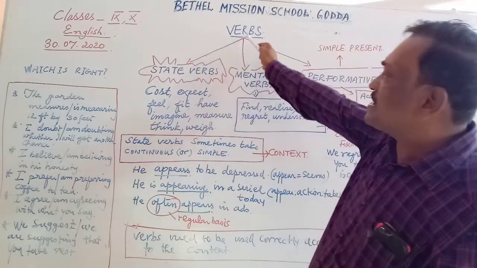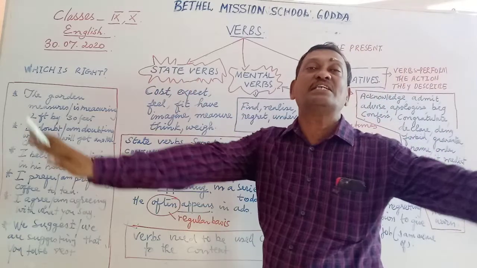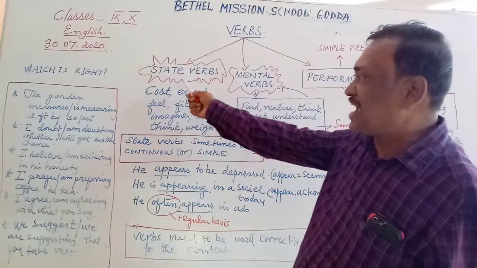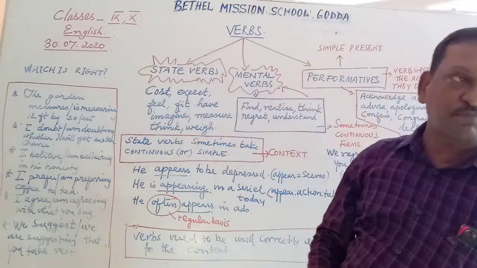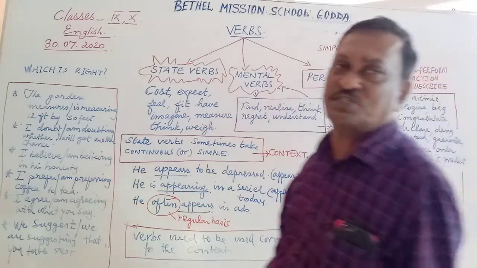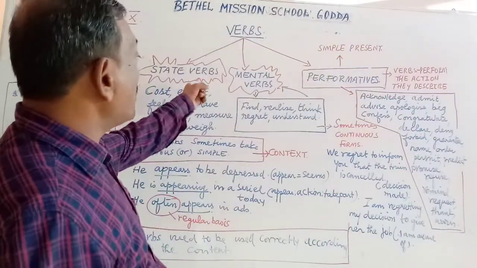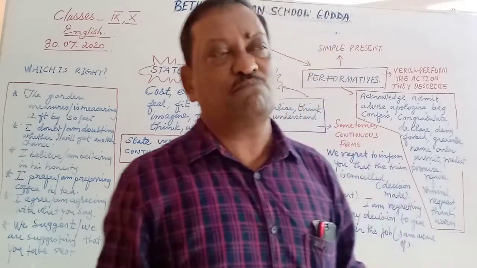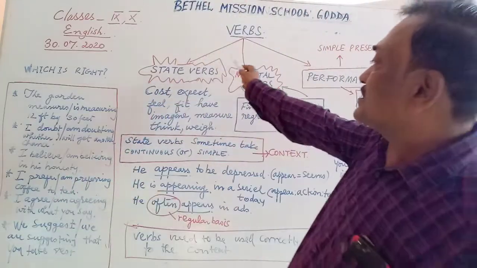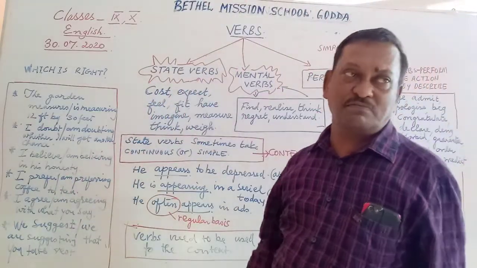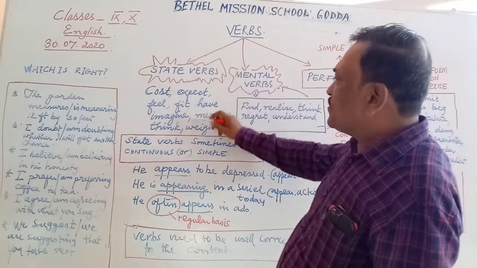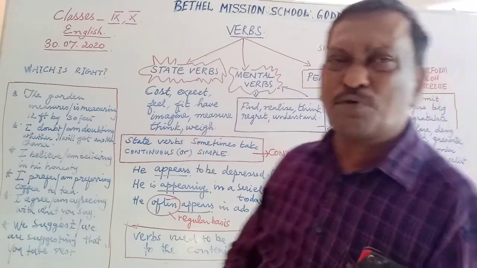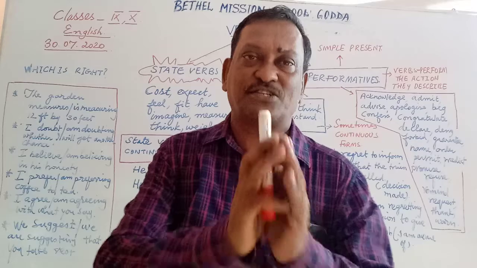Now, as you see here, verbs can be broadly divided into 3 categories. What are the 3 categories? State verbs, mental verbs, and performatives. I repeat, state verbs, mental verbs, and performatives. These are the 3 major kinds of verbs. First, let us focus on state verbs. Have a careful look at the whiteboard. What are state verbs? State verbs, they speak about a state.